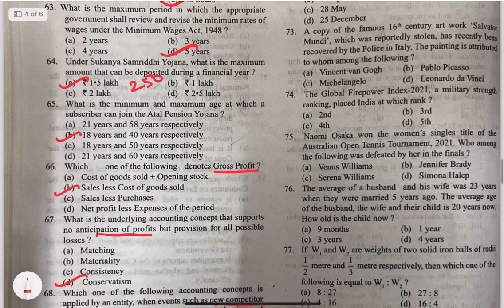73. A copy of the famous 16th century art Salvator Mundi, which was reportedly stolen, has recently been recovered by police in Italy. The painting is attributed to which one of them among the following? It is Leonardo da Vinci. Leonardo da Vinci, I think you all would remember for his famous paintings, the Mona Lisa and the Last Supper.